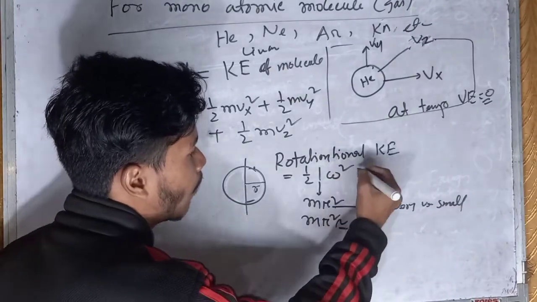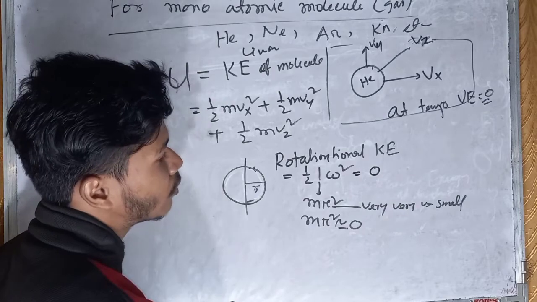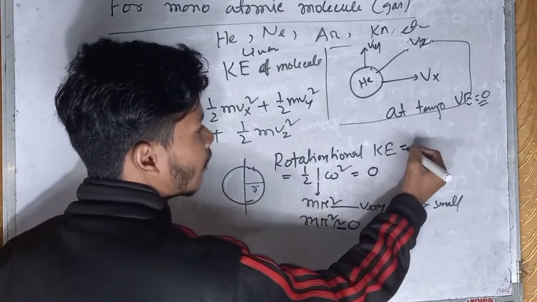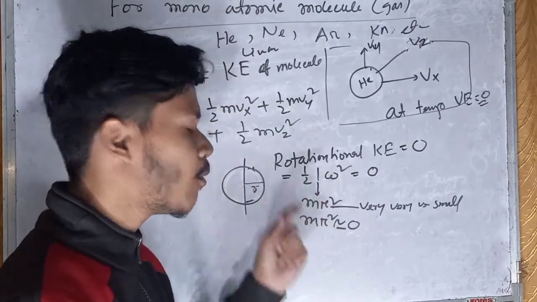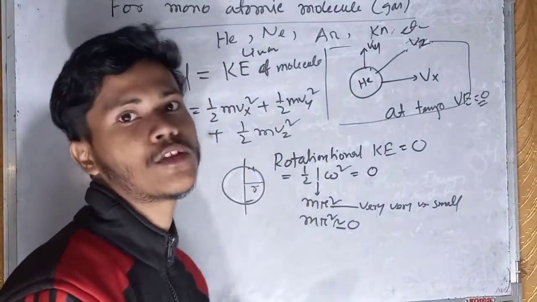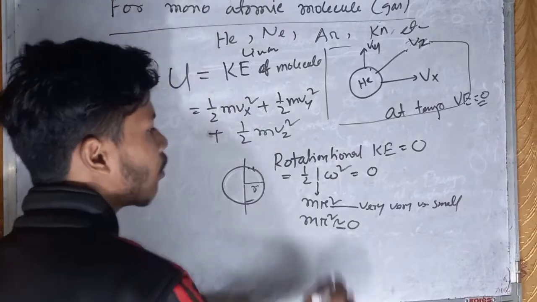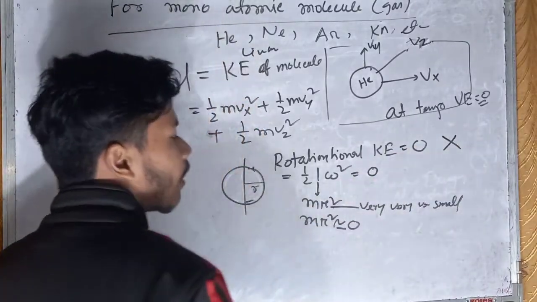Then I omega square is approximately 0, and our rotational kinetic energy will be 0. Since r is very small, I will be very small, so I omega square is also very small. So we neglect the rotational kinetic energy term.